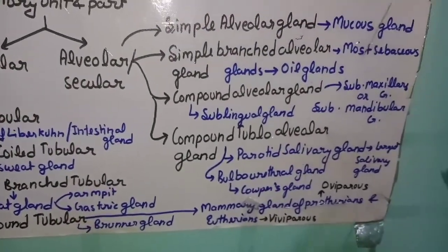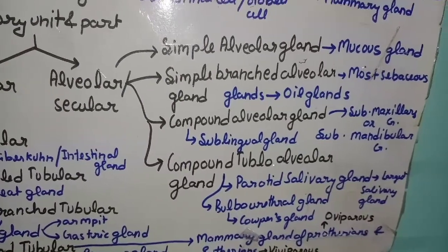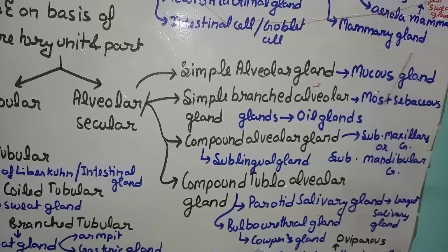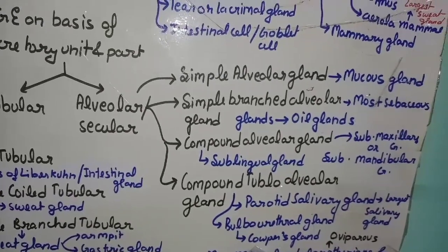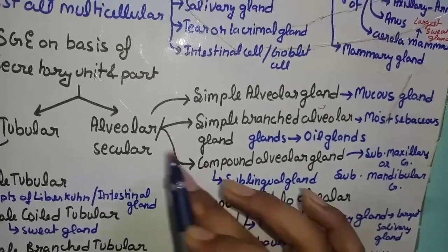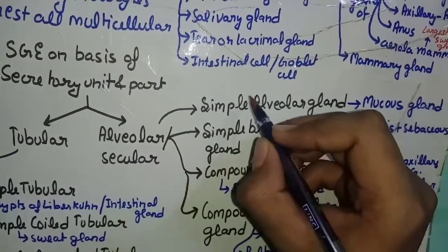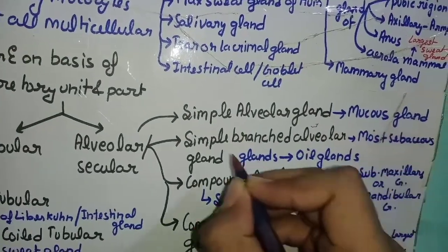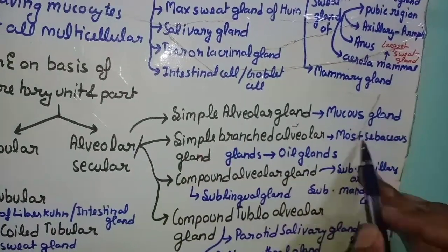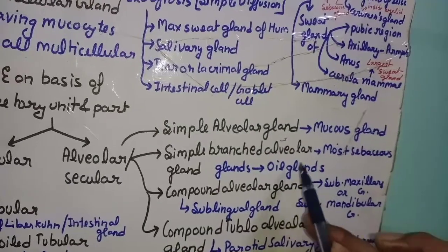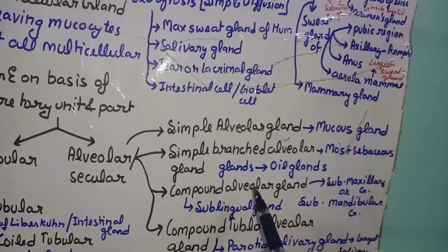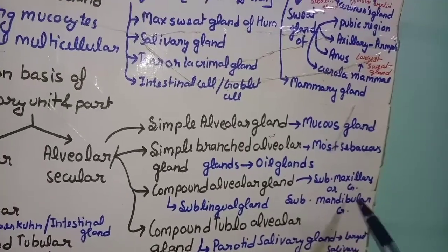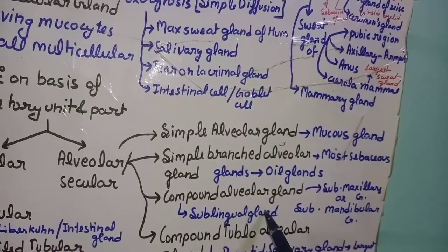Protherians are oviparous, which lay eggs, and eutherians are viviparous, in which birth occurs through the vagina, called viviparous. So humans are viviparous. Now coming to alveolar or saccular part. In this, simple alveolar gland is there, in which location is mucous gland. Simple branch alveolar gland, most sebaceous glands like oil glands, which are mostly present in the nose. Compound alveolar gland, its example is submaxillary gland, submandibular gland and sublingual gland.